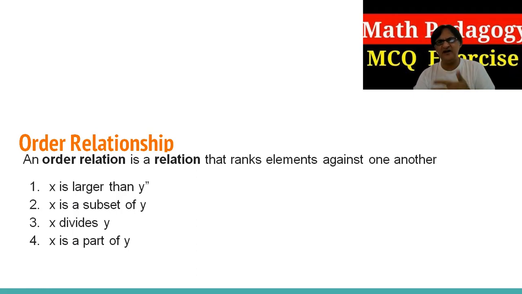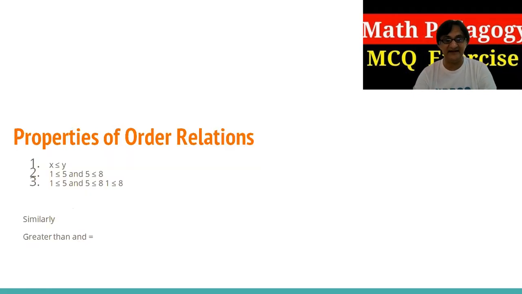Similarly, there are a lot of ways we can represent the relationship between numbers, depending on what type of question the examiner has given you. So you have to check and identify the relationship between them. The second thing you can see here: less than, greater than, and similarly, as I have mentioned.